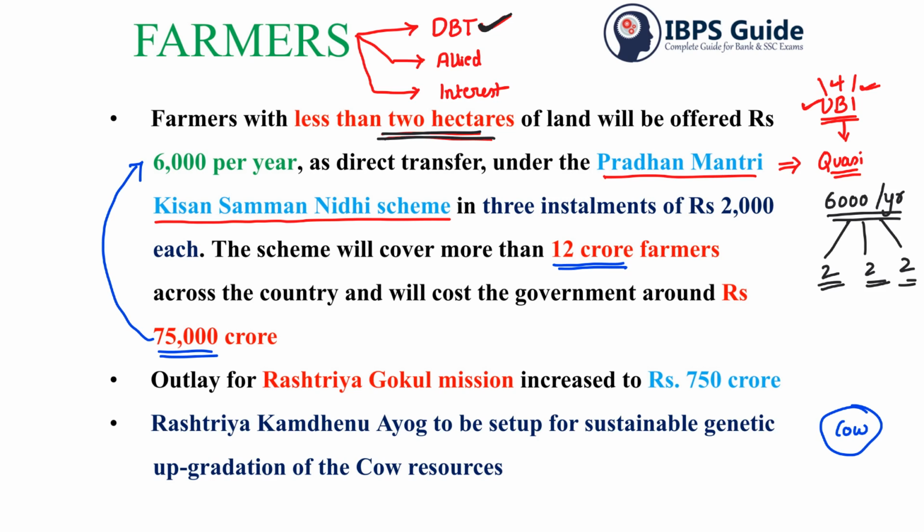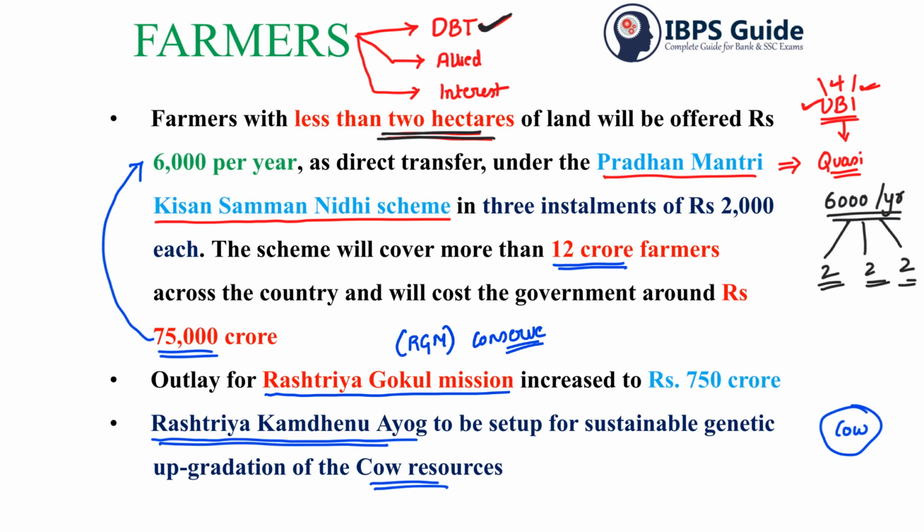And the next one is with respect to the respect for cows, or the allied sector, which is the Rashtriya Kamadhenu Ayog. Rashtriya Kamadhenu Ayog will be set up for sustainable genetic upgradation of cow resources. Now we have to look at one more thing, which is Rashtriya Gokul Mission, also called RGM. The main aim of Rashtriya Gokul Mission is to conserve our indigenous Indian breed of cattle. The outlay for this is increased to 750 crore.